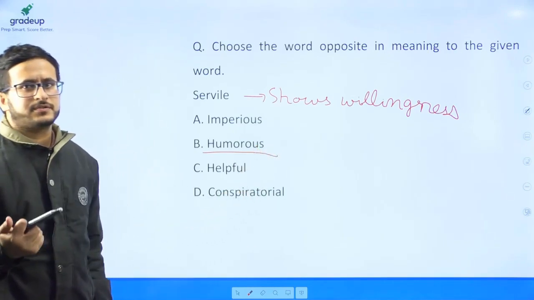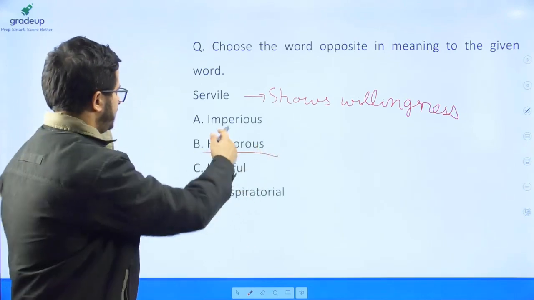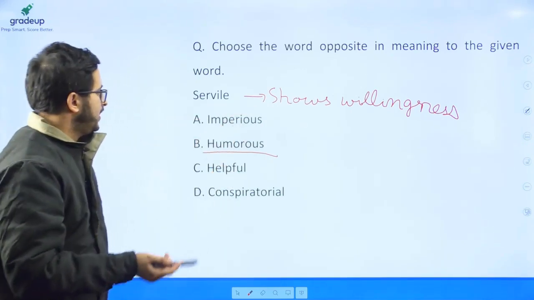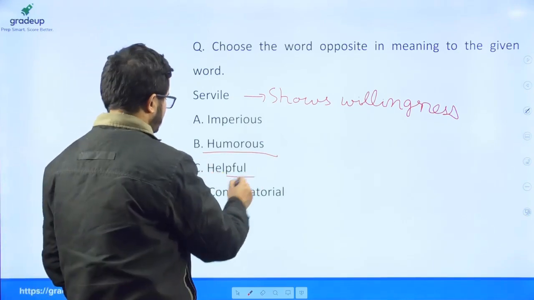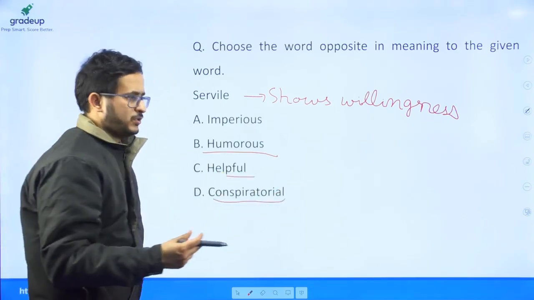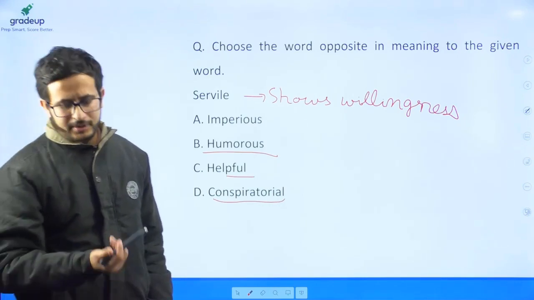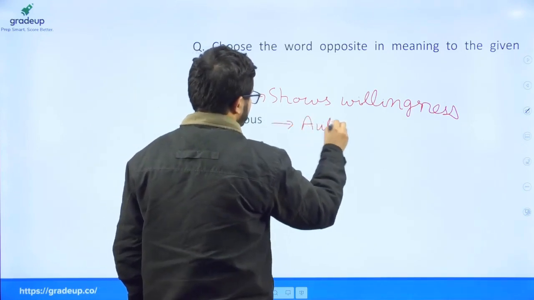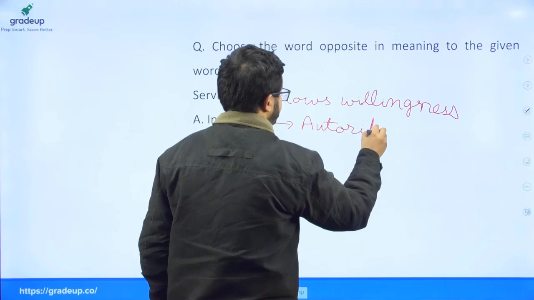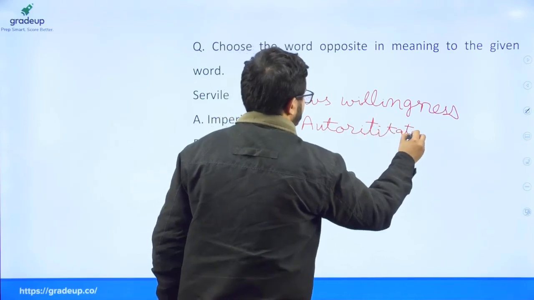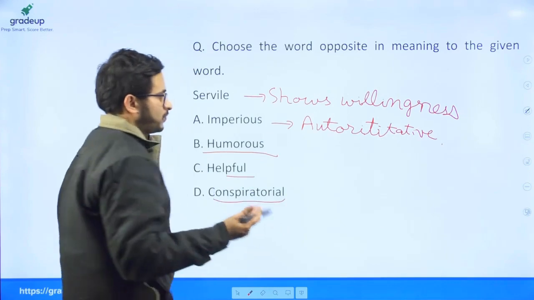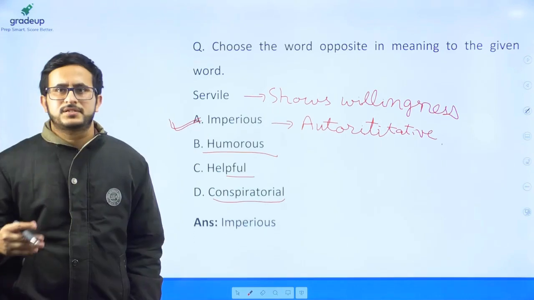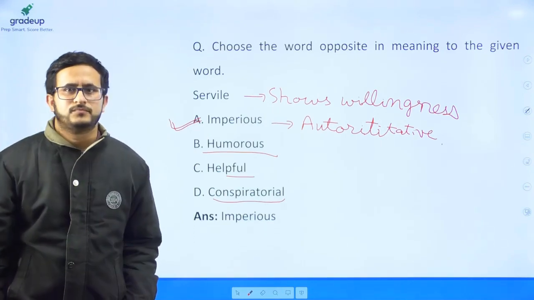Humorous is someone who is funny, and it has nothing to do with it. Helpful is a synonym. Conspirational is neither a synonym nor an antonym. However, imperious means someone who is authoritative or bullish. Okay, so imperious was the antonym of this given word.